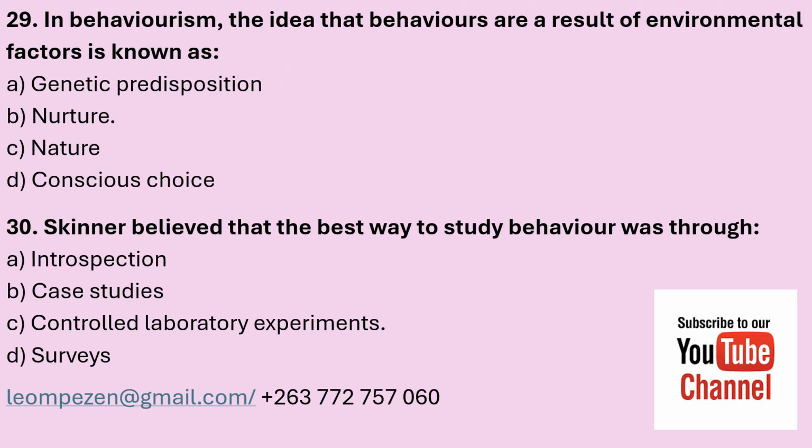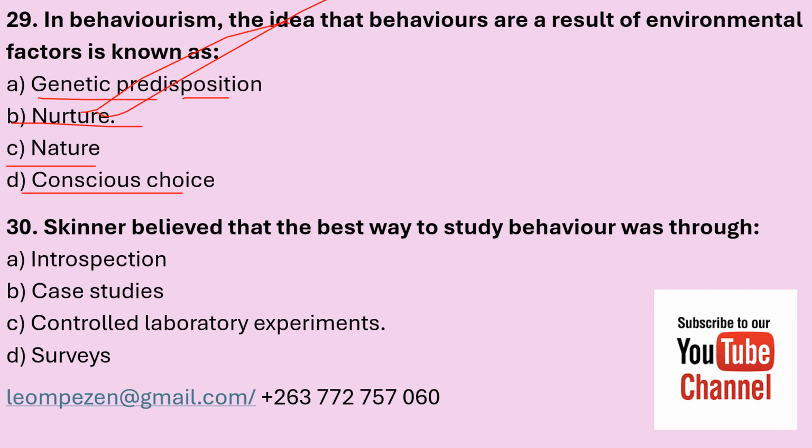29. In behaviorism, the idea that behaviors are a result of environmental factors is known as A. Genetic predisposition, B. Nature, C. Nature, and D. Conscious choice. In behaviorism, the idea that behaviors are a result of environmental factors is known as nature, which is B.